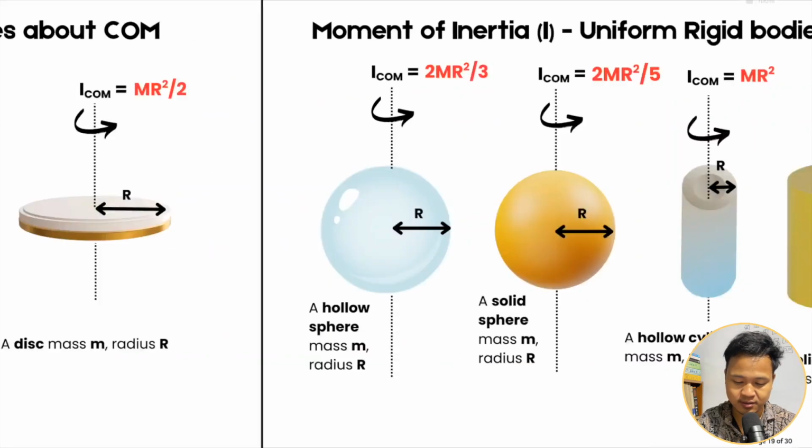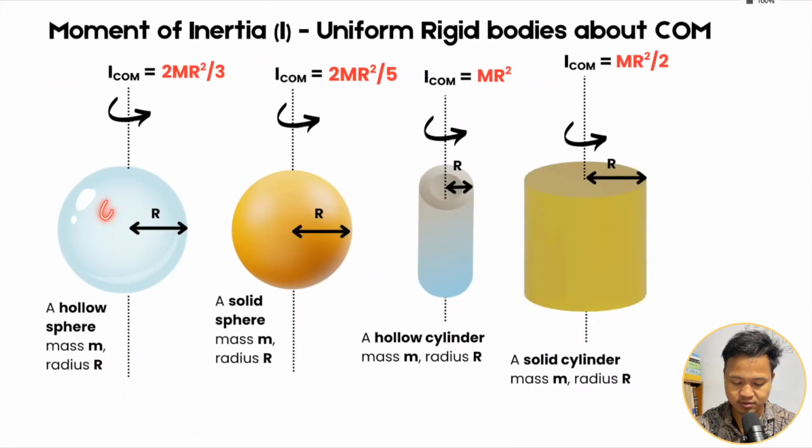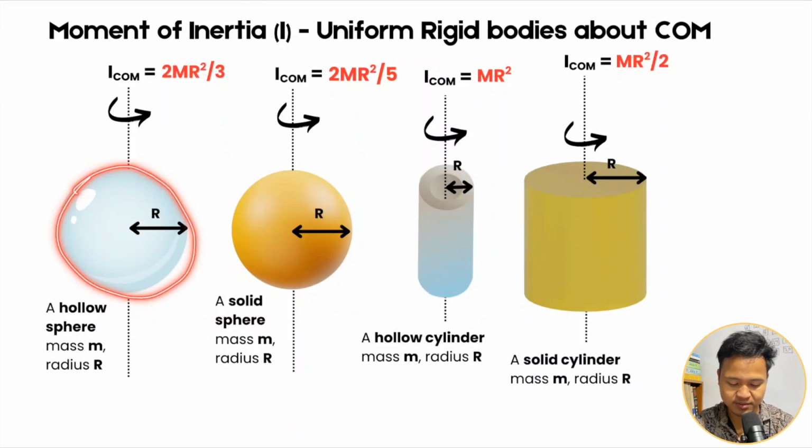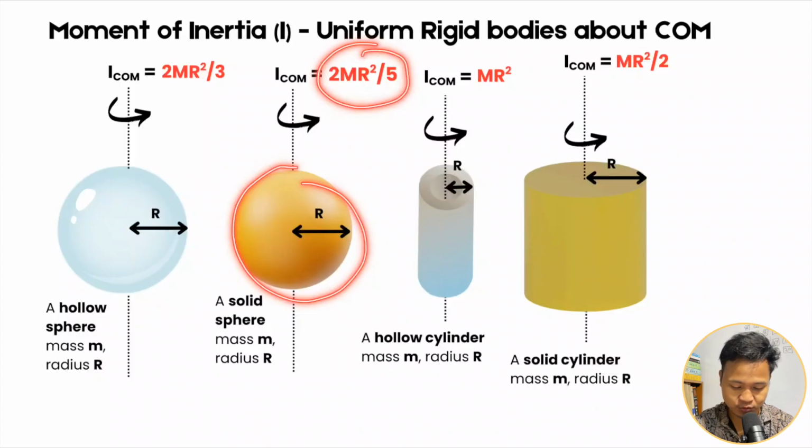Okay, right, now a hollow sphere. For a hollow sphere, the moment of inertia about an axis passing through the center of mass is 2mr squared by 3. Okay, a solid sphere is 2mr squared by 5.